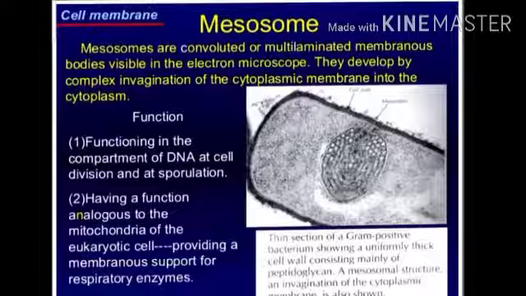What is the function of the mesosome? It functions in the compartmentalization of DNA at cell division and sporulation, and has a function analogous to the mitochondria of the eukaryotic cell. In eukaryotic cells, mitochondria function as the energy producers, forming ATP. The same role in bacteria is done by the mesosome.